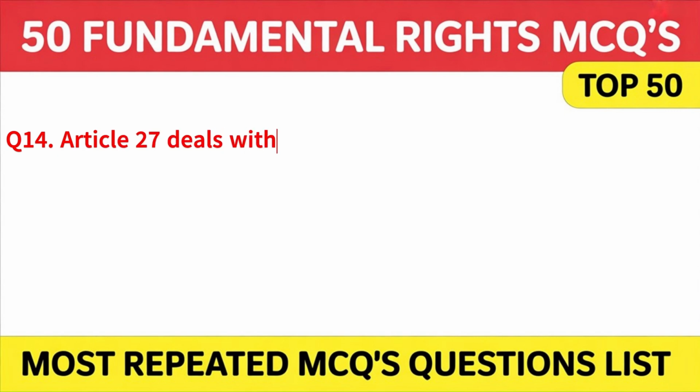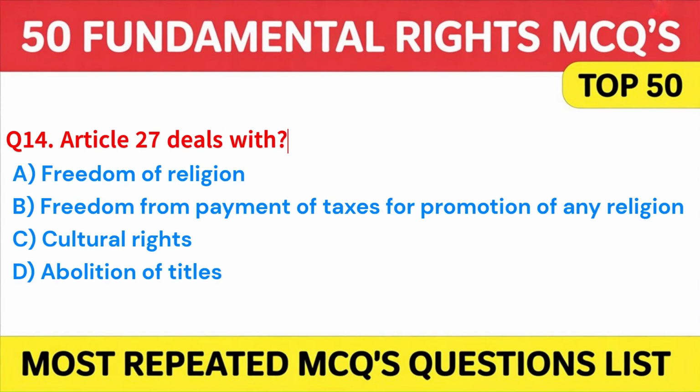Article 27 deals with A. Freedom of religion. B. Freedom from payment of taxes for promotion of any religion. C. Cultural rights. Or D. Abolition of titles. Answer: B. Freedom from payment of taxes for promotion of any religion.